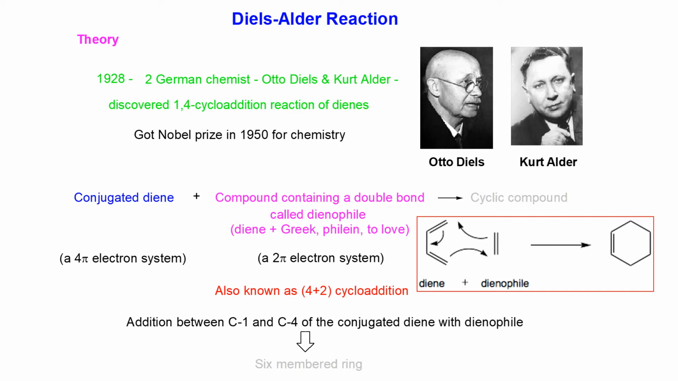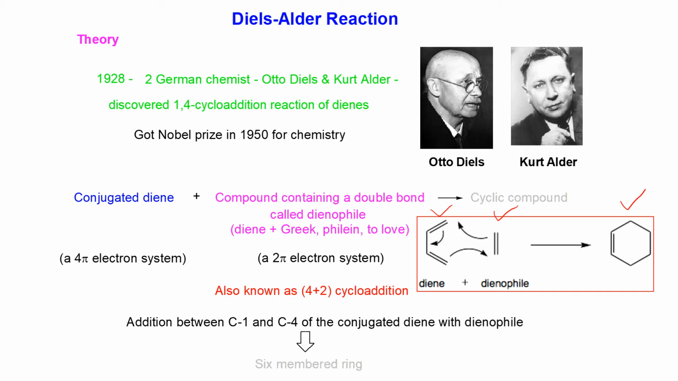According to the Diels-Alder reaction, when a conjugated diene reacts with a compound containing a double bond, that is a dienophile, a 6-member ring will be produced after cyclization between the conjugated diene and dienophile.